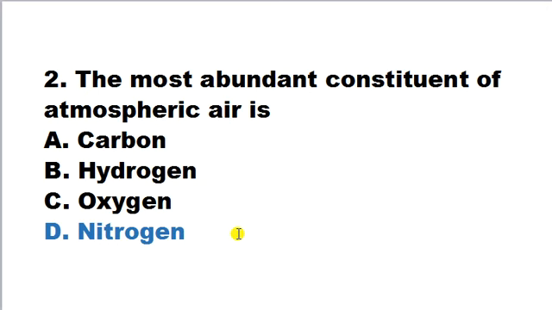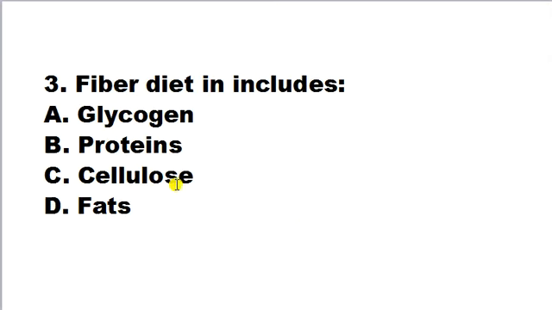So the most abundant constituent of atmospheric air is nitrogen, which is around 78.09% of all air. So correct answer is D.